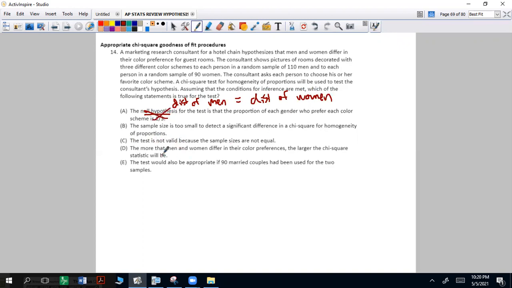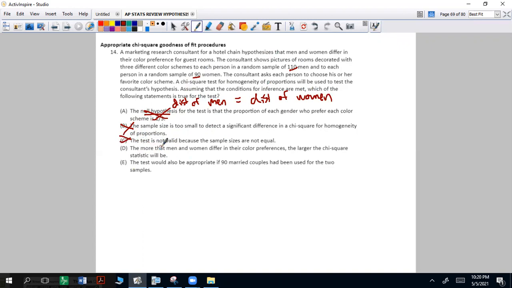All right, B. The sample size is too small to detect a significant difference in chi-squared for homogeneity of proportions. It's 110 and 90. That's good. C, the test is not valid because the sample sizes are not equal. That's not necessary for that to work out. So we can cross that out.